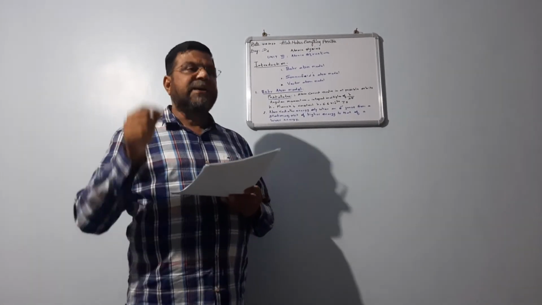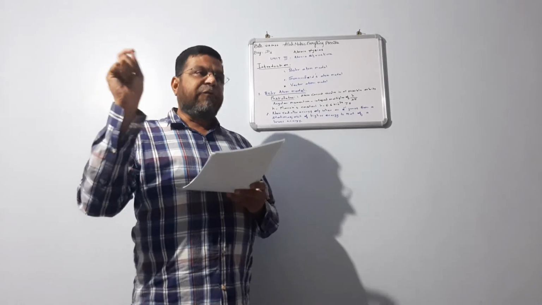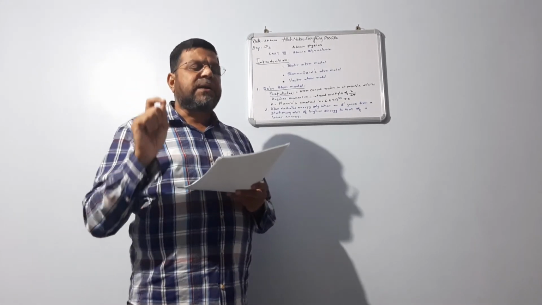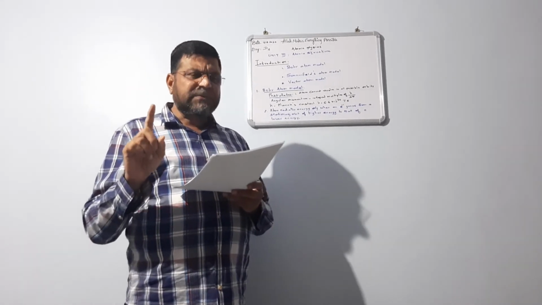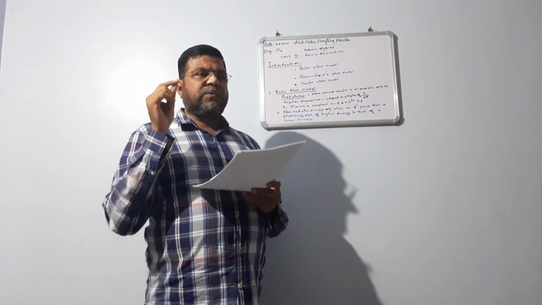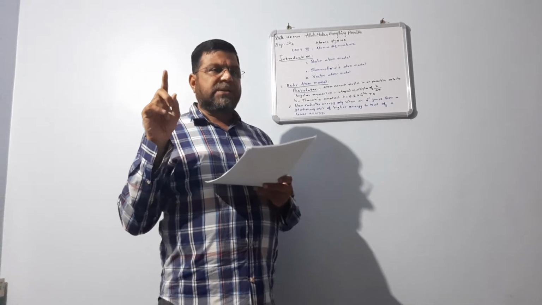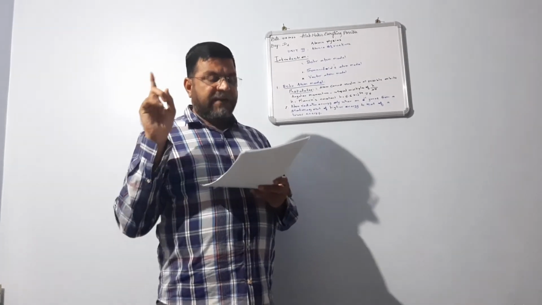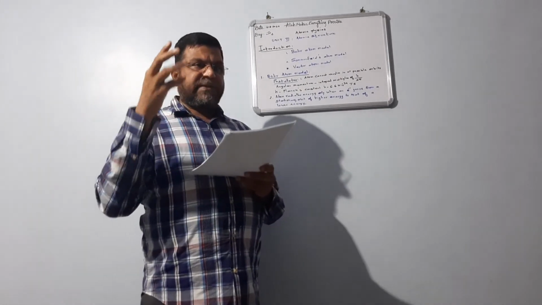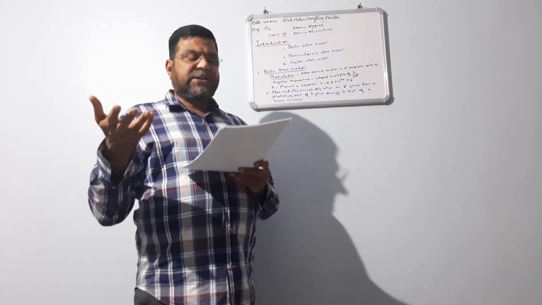Here z is equal to 1. e is the charge of the electron, 1.6 into 10 power minus 19. Epsilon naught is the permittivity of free space. n is the orbit number: first orbit, second orbit, third orbit, and h is Planck's constant.